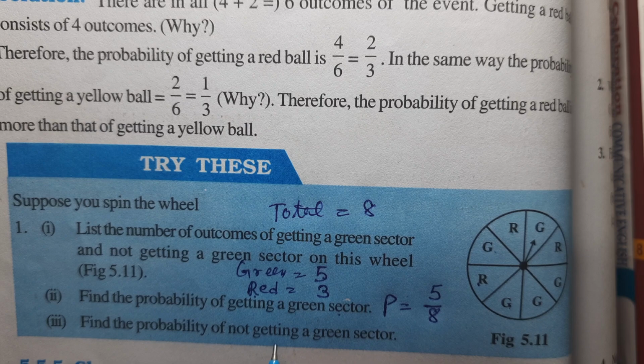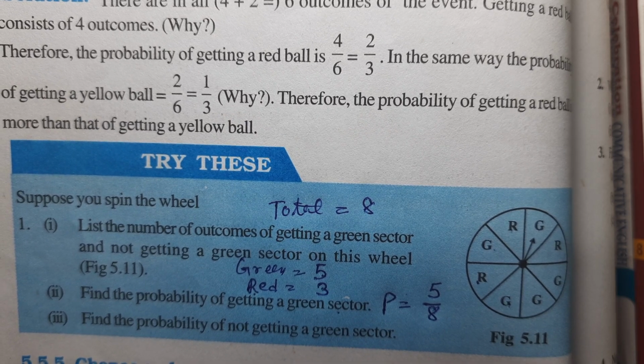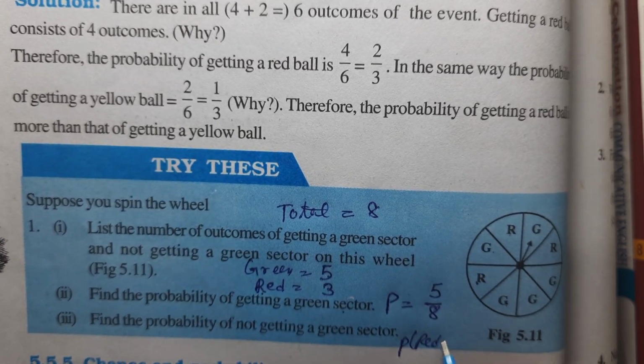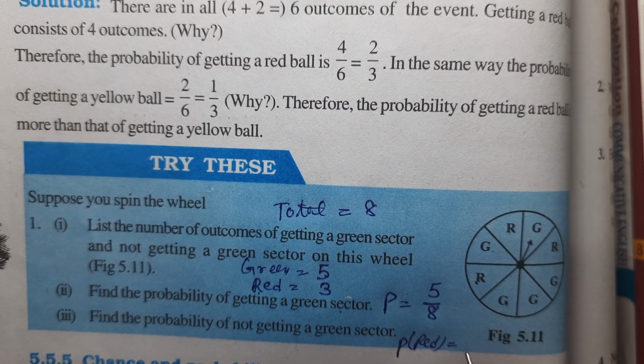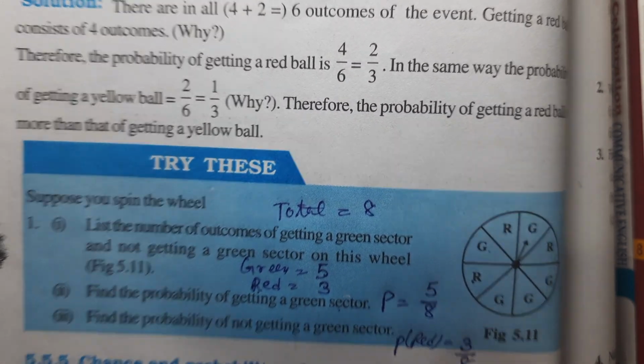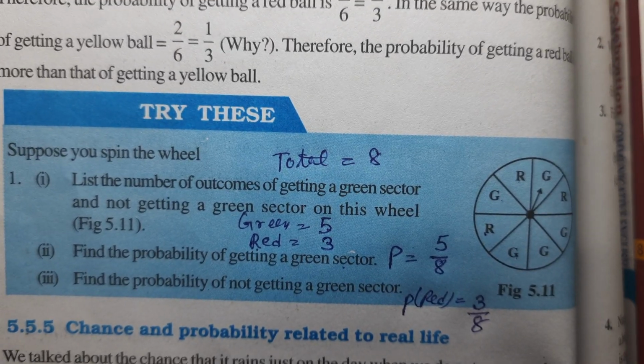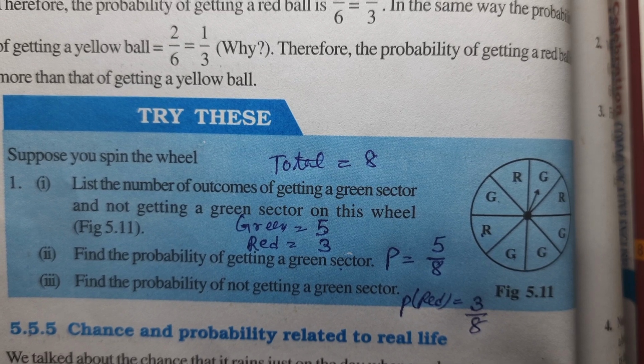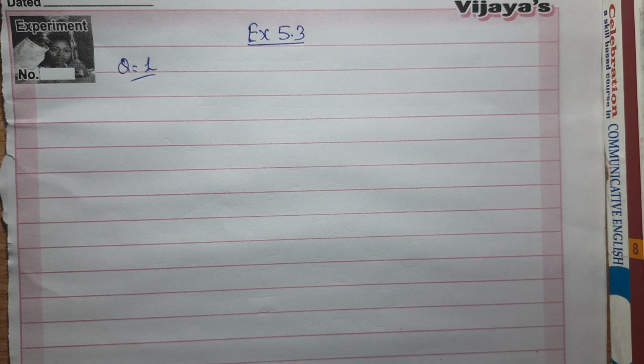What is the probability of not getting green? Not getting green means we will get red only. So probability of red will be equal to 3 upon 8. So I hope this is clear now. Probability of getting green is 5 upon 8, and 3 upon 8 means not getting green.